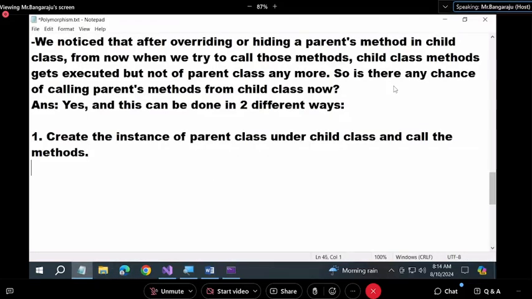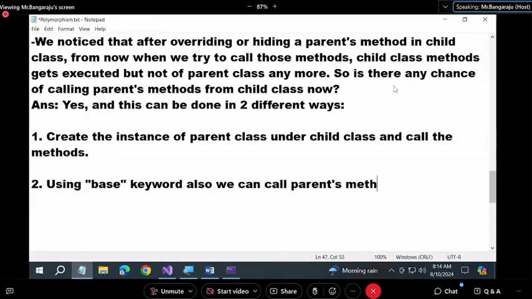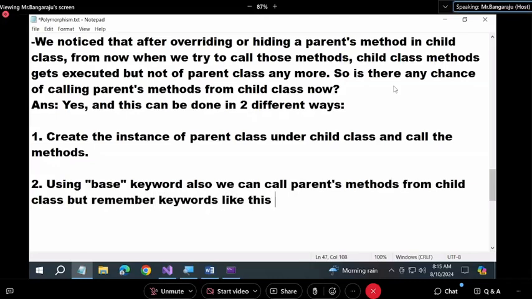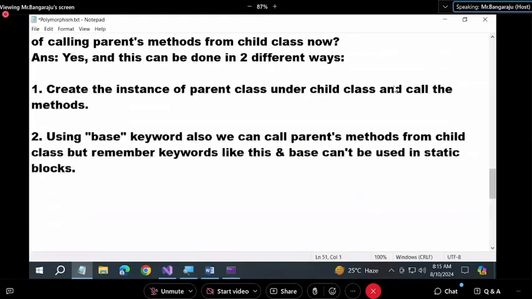Second option: using the base keyword, we can also call the parent's methods from the child class. But remember, keywords like this and base cannot be used in static blocks. We cannot use the this keyword and the base keyword in static blocks.